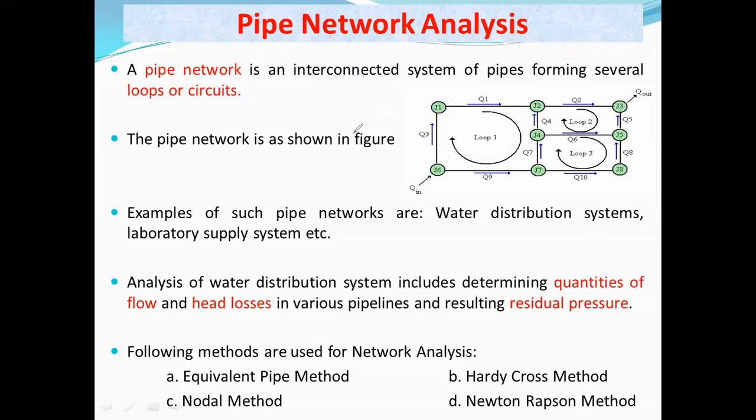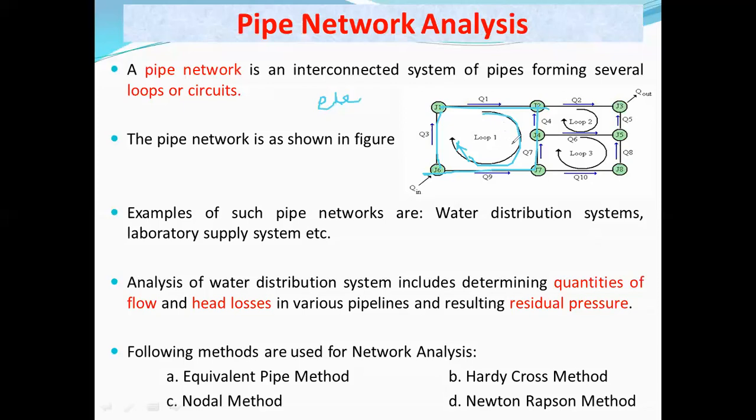In electrical engineering or electronics, there are different types of circuits, circuits of different electric conductors. Likewise, this is also one kind of circuit, or we can call it a loop.